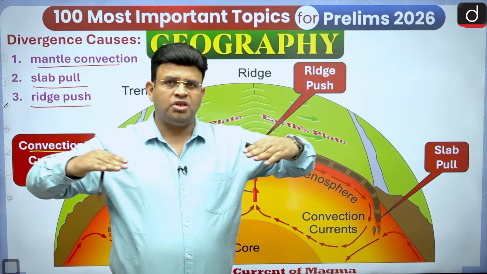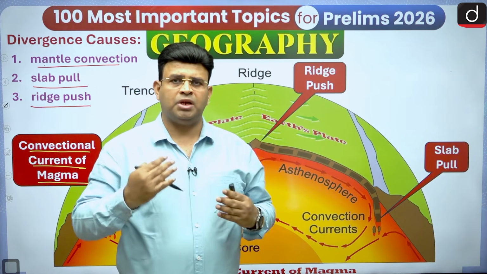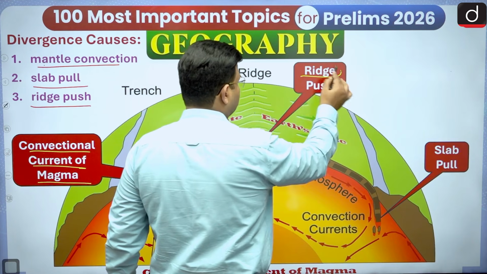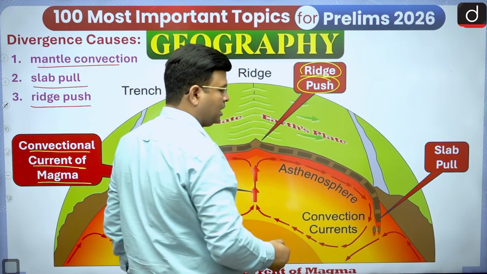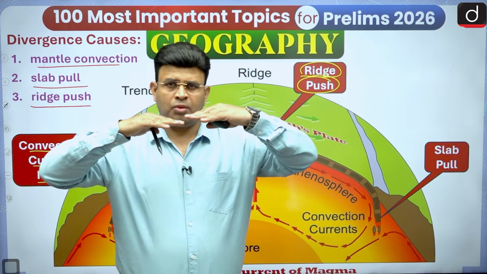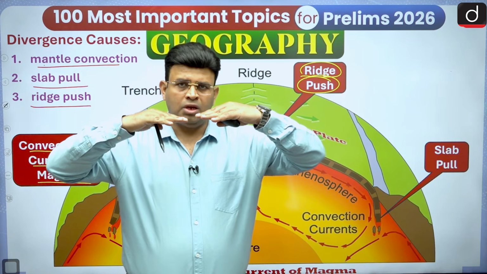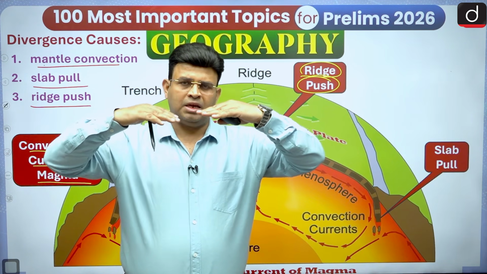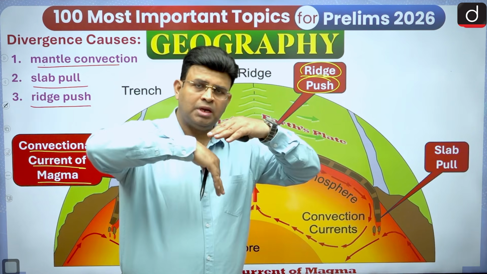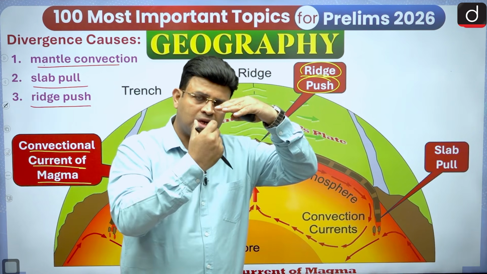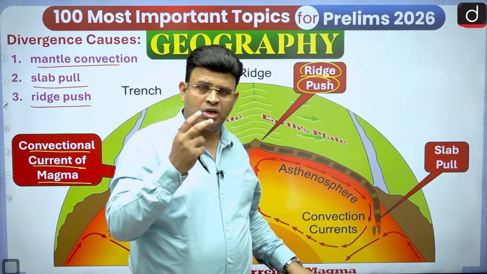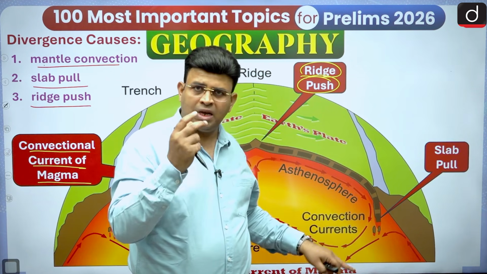So the ridge is also pushing it down under the gravity. Ridge push is also responsible for the plate movement. When the denser oceanic plate is converging somewhere and going inside, it is moving into the semi-molten asthenosphere, and then it is pulled under the gravity. The oceanic floor is denser, and the asthenosphere is less dense.